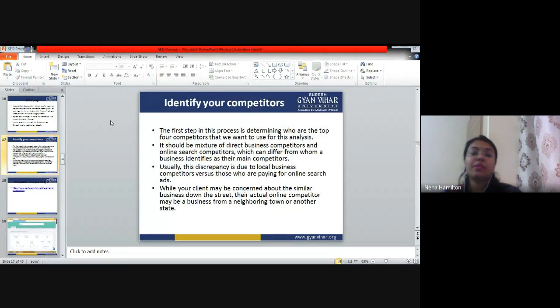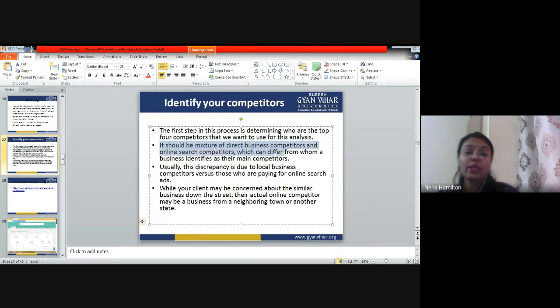The first step in the process is determining who are the top four competitors that we want to use for this analysis. Now, अभी हम हमारे पास tool है, we have SPIFO, we can find out the details of the competitor, but how to find out who the competitors are, right? So it should be a mixture of direct business competitors, sorry, online competitors, which can differ from whom a business identifies as their main competitors.